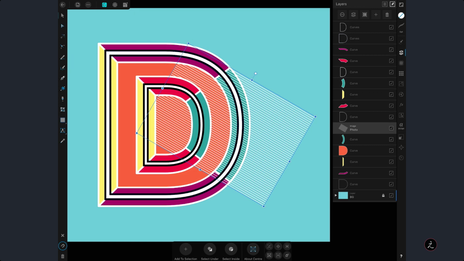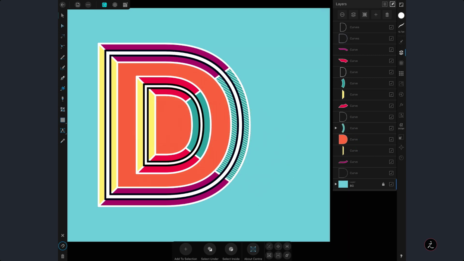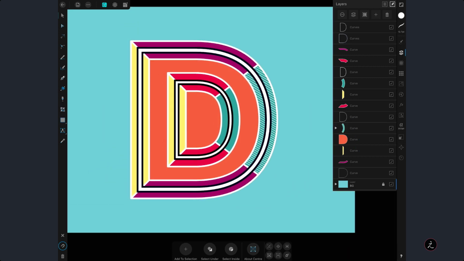All right, great. Now let's go ahead and clip this inside the curve. And as you can see, what I mentioned before, the texture, as we placed it, was right on top of the curve just because we had targeted the curve before. So in this case now, tap and hold and clip this inside. There we go. I will do the same for the other curve, which is this one.